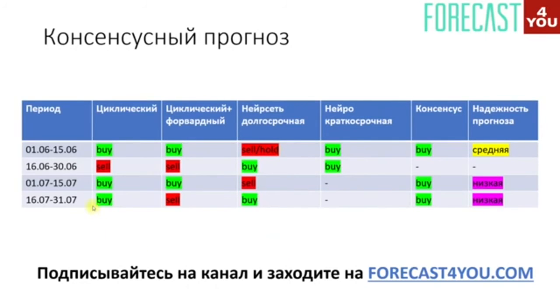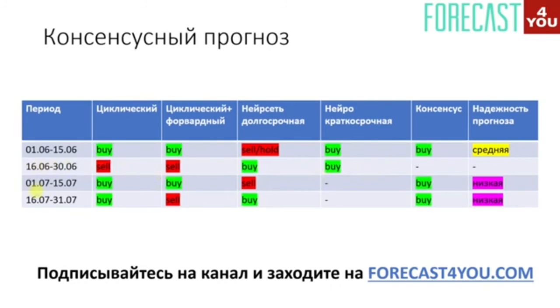In the second half of June, forecasts split. Cyclical and cyclical forward analysis both tell us to sell, while neural networks tell us the opposite. Therefore, there is no consensus and no reliability. Thus, we don't recommend you to use this forecast for this period of time.